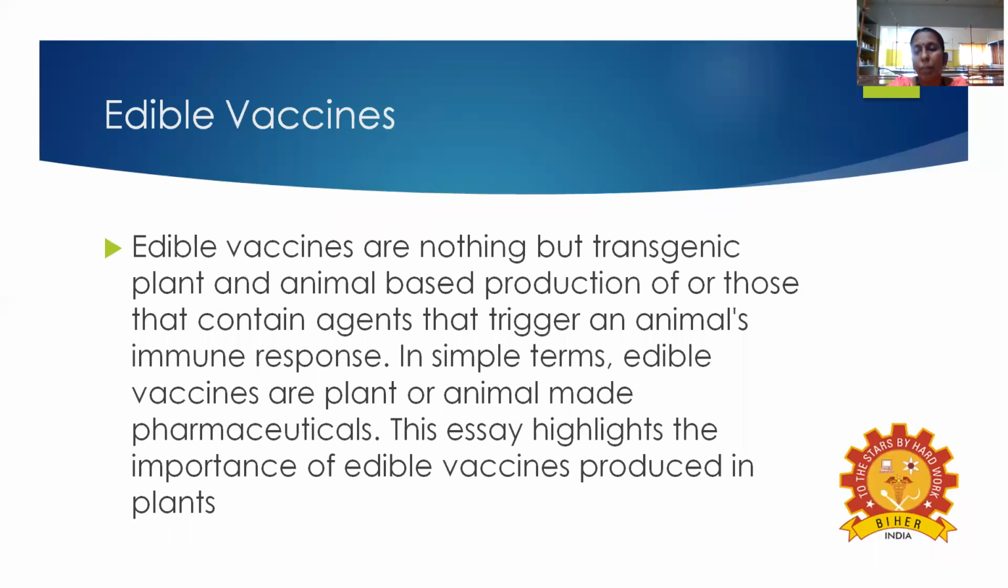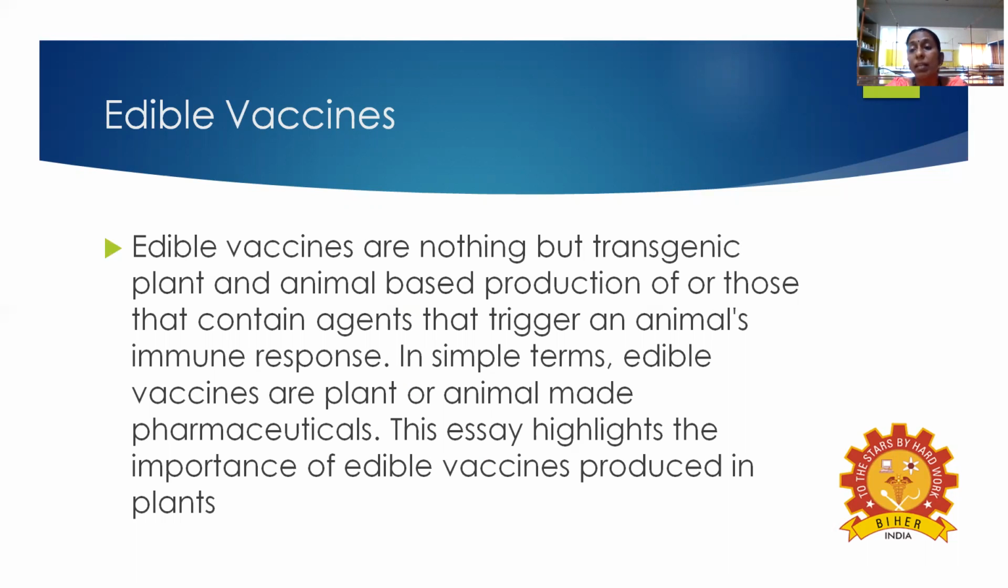Okay, so now we are coming to the point of plant antibodies. The next step is edible vaccines. Edible vaccines, the banana, plant antibodies and the edible vaccine are somewhat related, but only the culture method and production method vary. So edible vaccines are nothing but transgenic plant or animal-based products that contain the agent that triggers the animal's immune response. In simple words, edible vaccines are plant or animal-made pharmaceuticals.